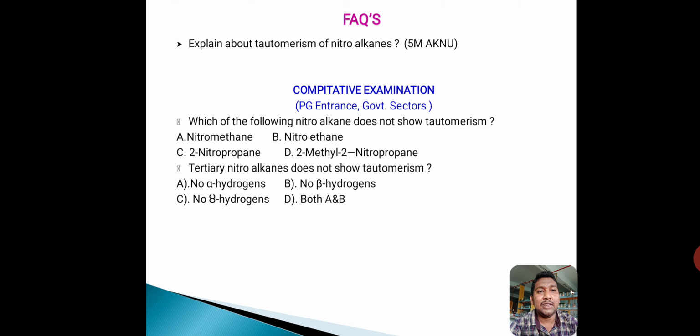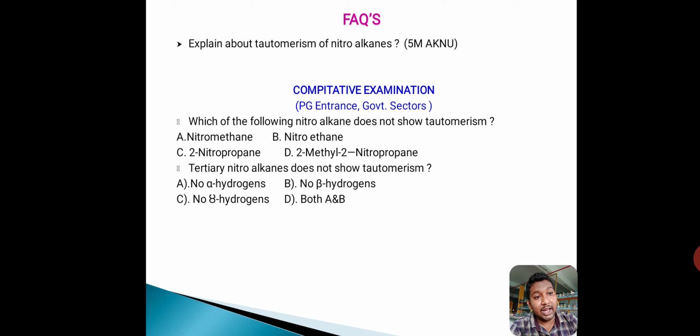For example, which of the following nitroalkanes does not show tautomerism? First one nitromethane, second one nitroethane, third one 2-nitropropane, and fourth one 2-methyl-2-nitropropane. The question means, which of the following nitroalkanes does not show tautomerism?